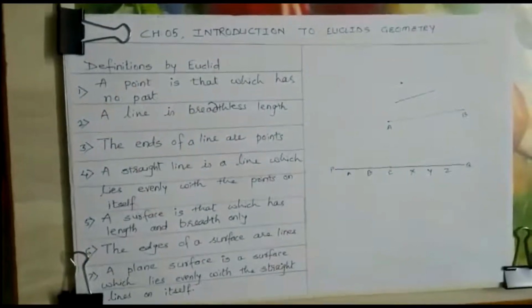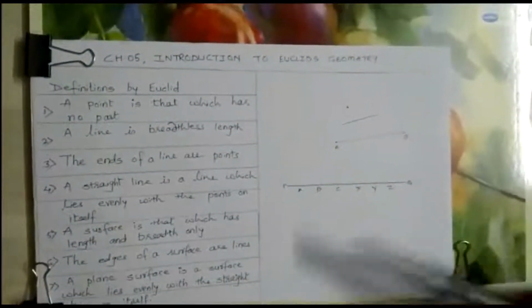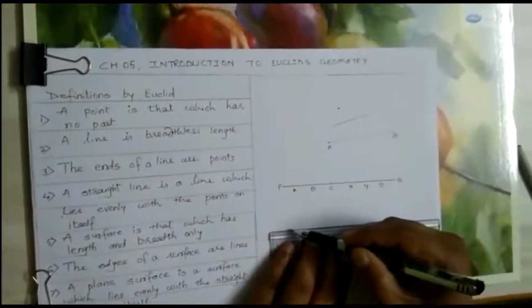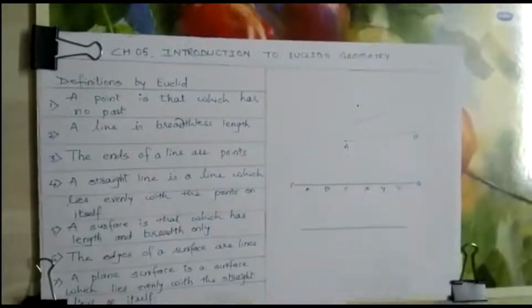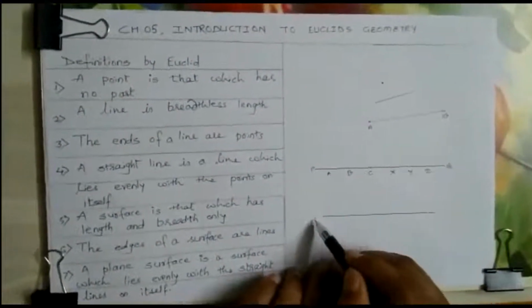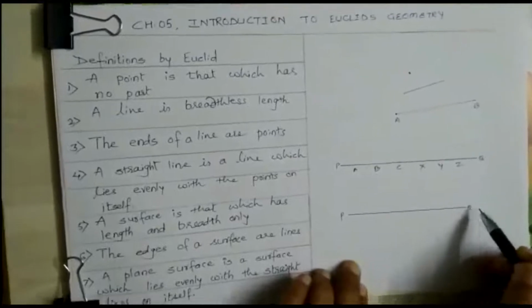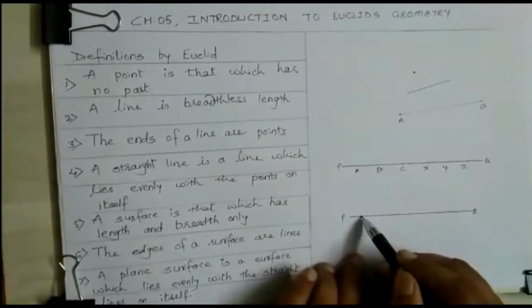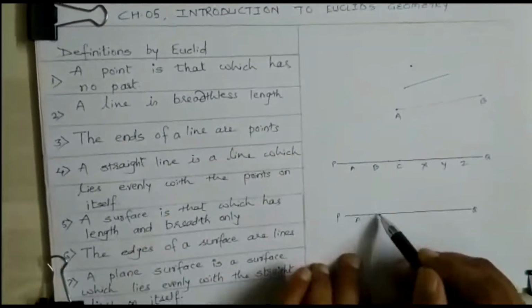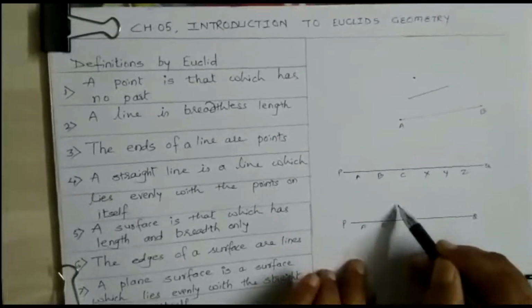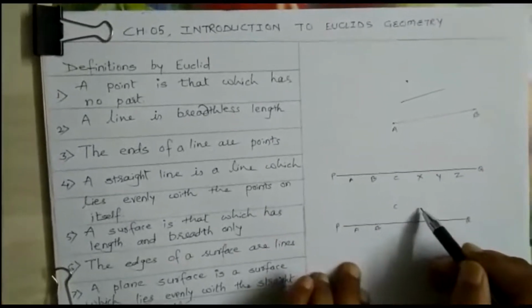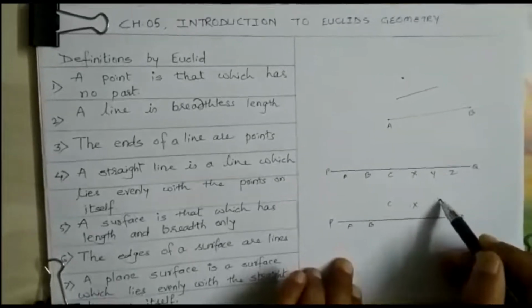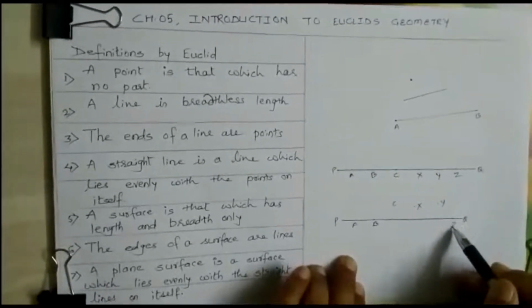Suppose I draw another line again, and I will call this line PQ only. Here point A is on the line, point B is on the line, point C is not on the line, point X is not on the line, point Y is not on the line, point Z is on the line.